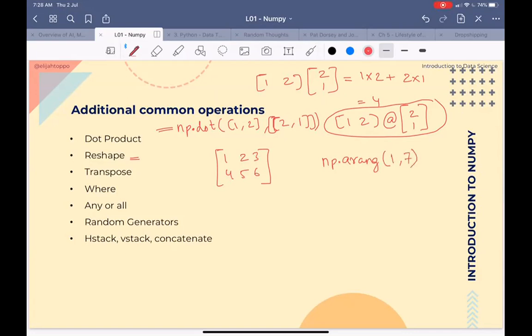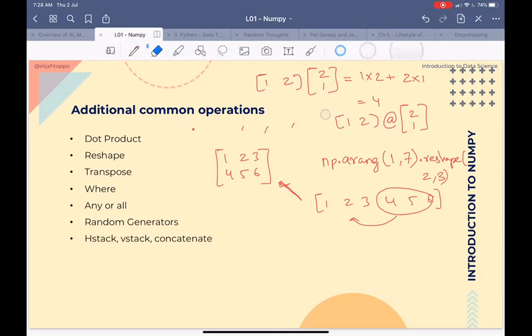This gives me 1, 2, 3, 4, 5, 6. Then I can reshape it by calling .reshape with 2 rows and 3 columns. It will take this part and put it down here so that we get something like this. That is how the reshape function works. We'll look at it when we look at some more examples.